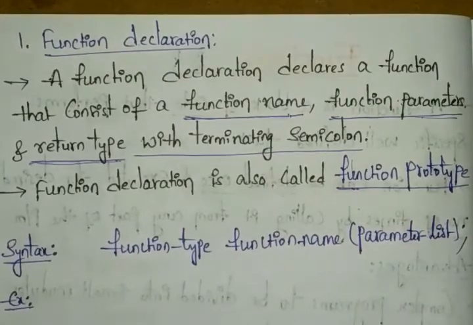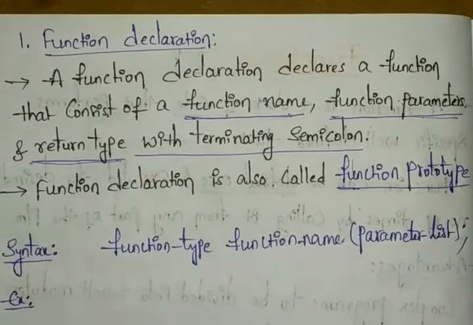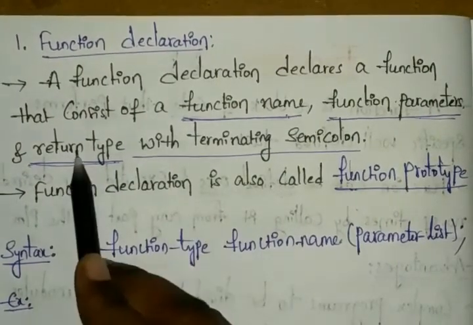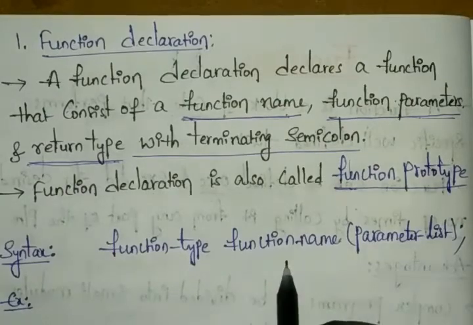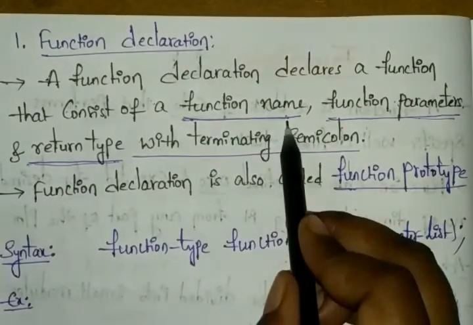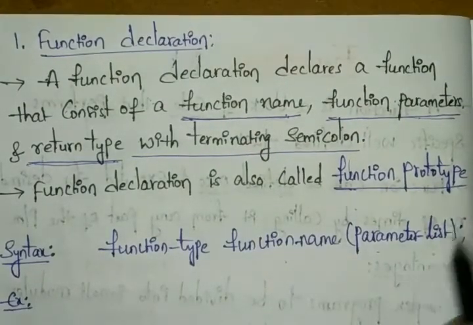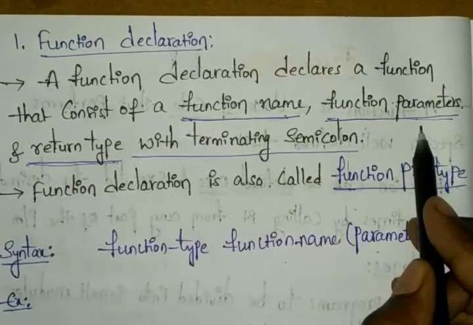Function type here is the return type, the function name is whatever name you have, and the parameter list means your function parameters.